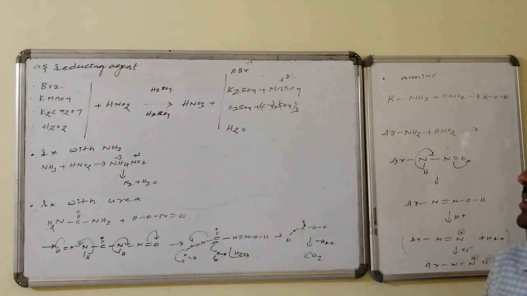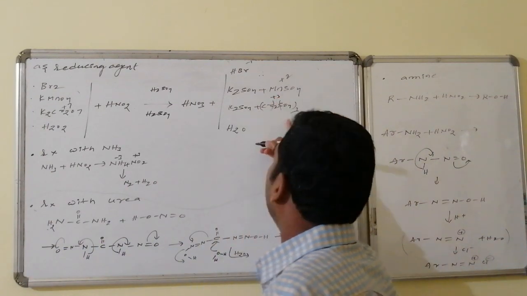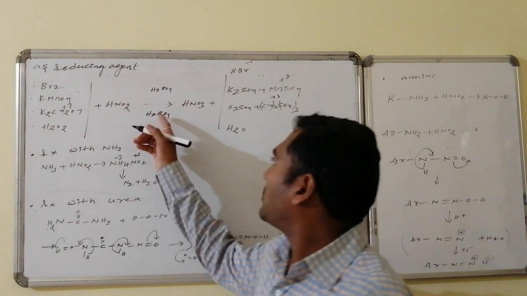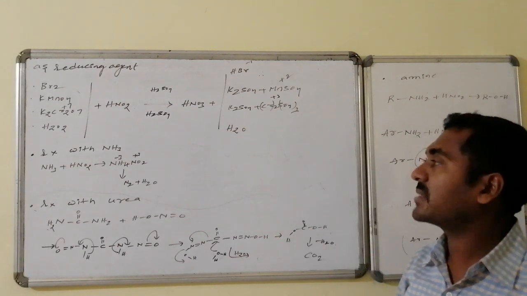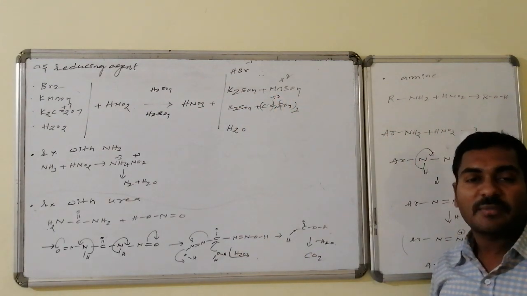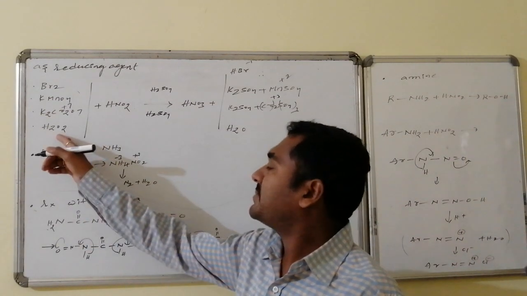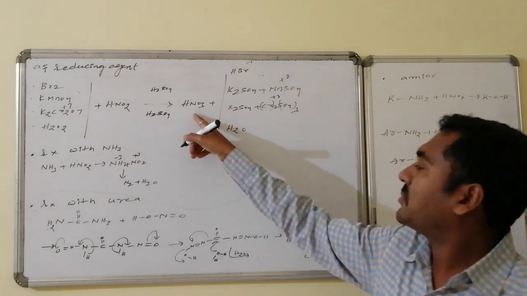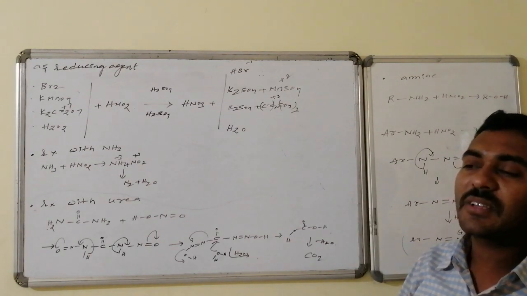Similarly, K2Cr2O7, here the oxidation number for chromium is +6, which is reduced to +3. So it is reduced, and as a counterpart the HNO3 oxidized product is obtained. It is also possible in presence of sulfuric acid because we are expecting K2SO4 and Cr2(SO4)3. Similarly, KMnO4 is also possible in presence of sulfuric acid because it is producing K2SO4 followed by what? MnSO4. In the last case, hydrogen peroxide loses oxygen. That oxygen is taken by HNO2 and it is converted to HNO3, and this molecule after losing oxygen is converted to a water molecule.